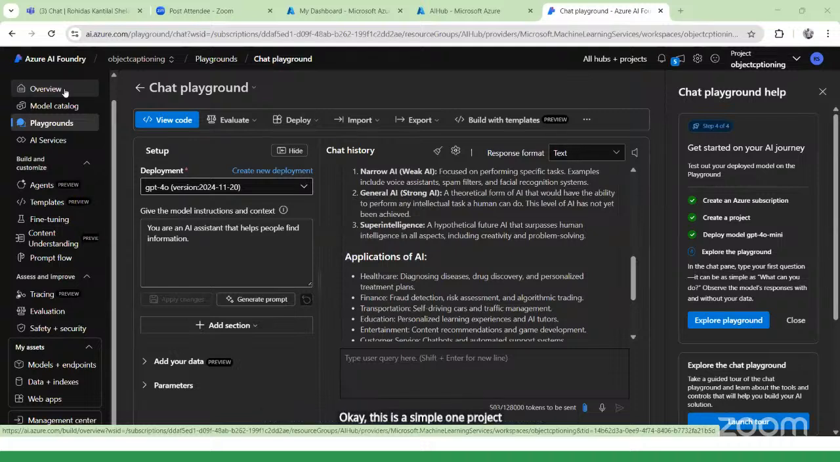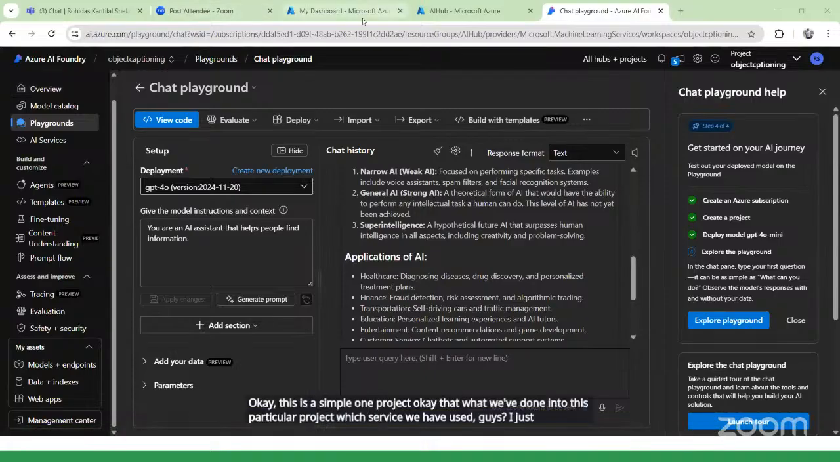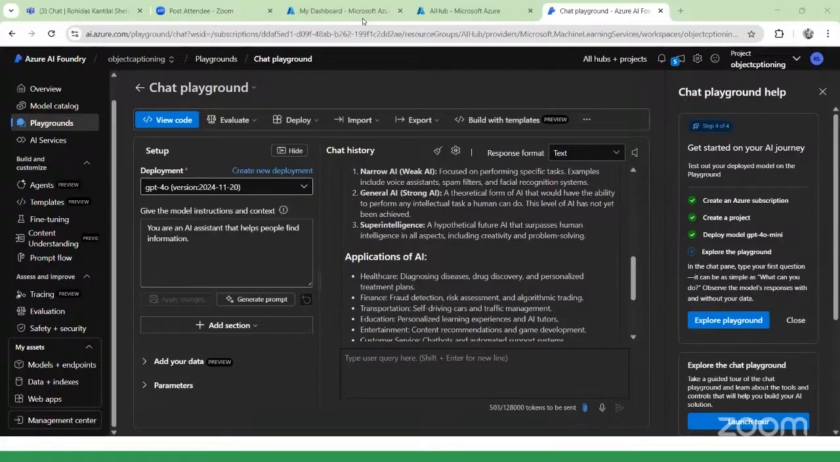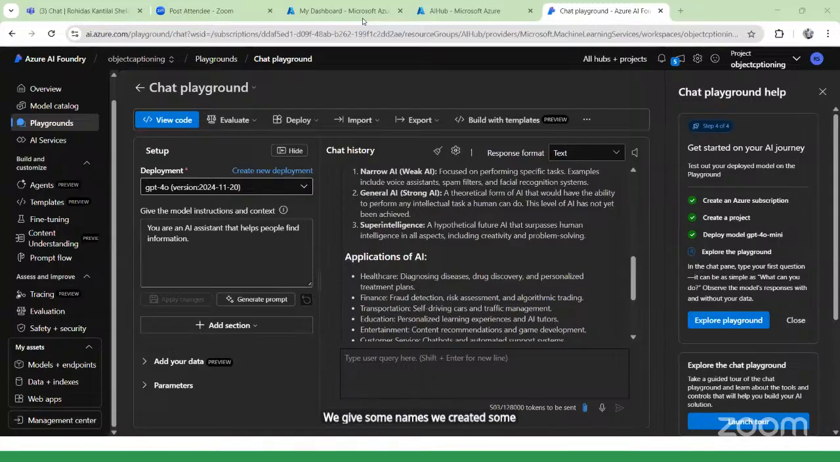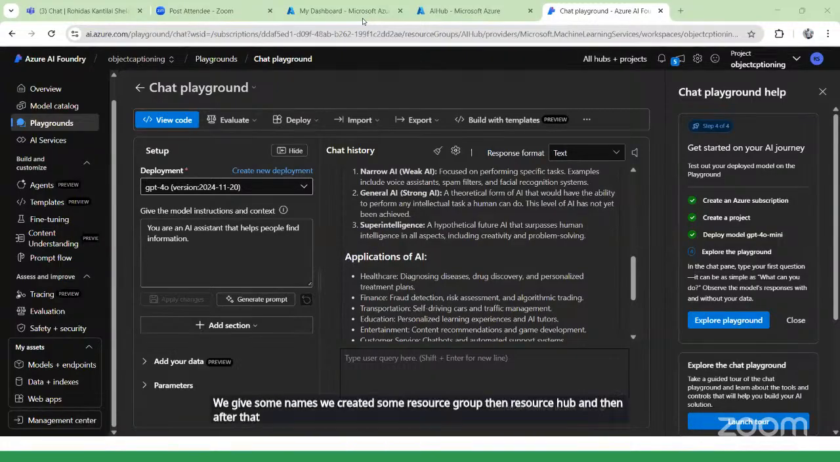Okay, this is a simple project. Which service did we use to create this project? Azure AI service, but what is the exact service name? Azure AI Foundry, right? That is the resource we created. The first step was creating that. Once we created it, we gave some names. We created a resource group, then a resource hub, and then we were redirected to this page.